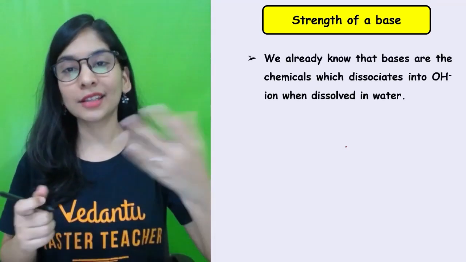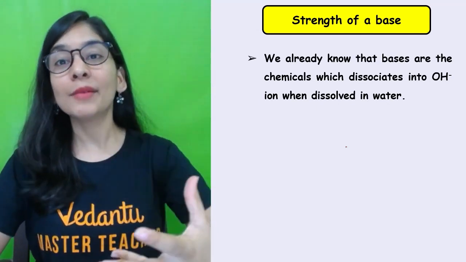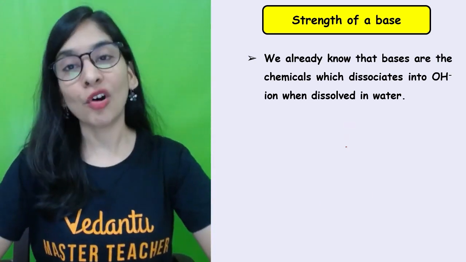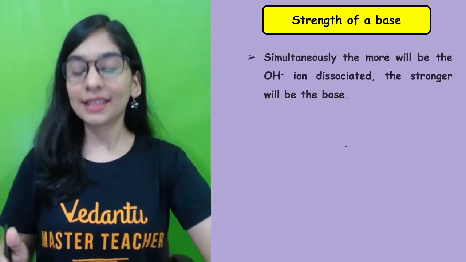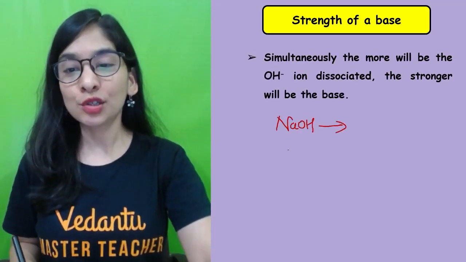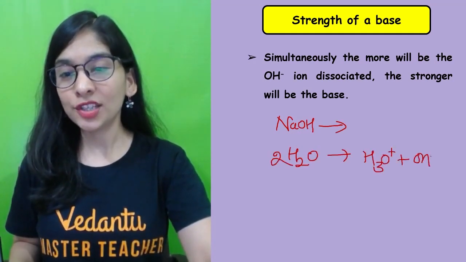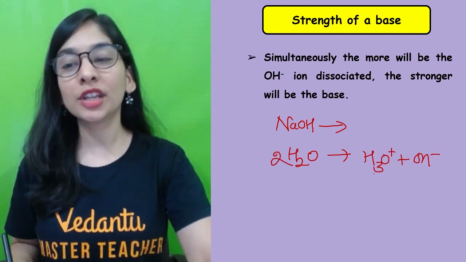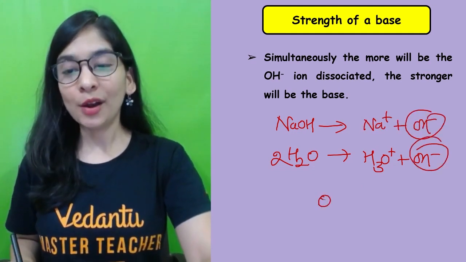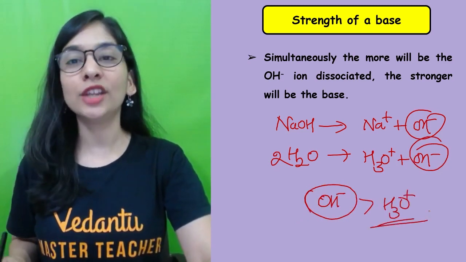What's the reason, students? It's almost the same effect, right? In a base, the more OH negative ions there are in the solution with the water, the stronger the base will be. So it's the same: suppose I have NaOH and I'm dissociating it in water. Water is already giving me hydronium ions and OH negative ions. My NaOH, whenever we put it in water, will dissociate to give these ions. So what we see is we are going to have more and more OH negative, and the amount of hydronium ions is going to decrease.